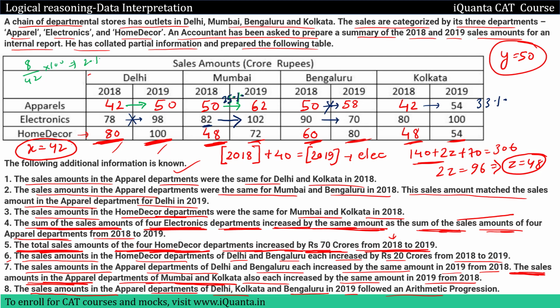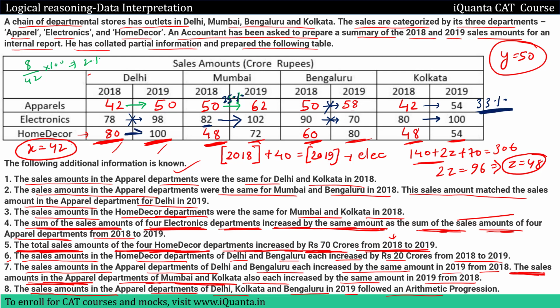We won't count this. Then 90 to 70, this is not even an increase because the value is decreasing. So this is straight away gone. Then 80 to 100. The change is 20 because the value is increasing by 20, upon initial 80. So 20 upon 80 is exactly 1 by 4. 1 by 4 into 100 becomes 25%. We won't count this because so far the greatest percentage change that we have encountered is 33%.